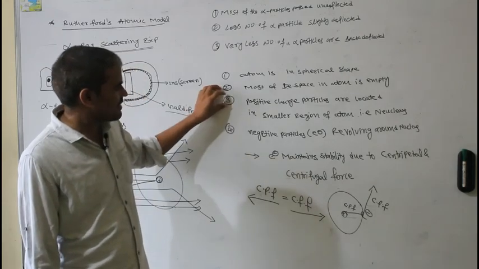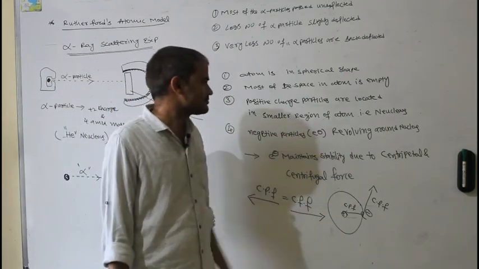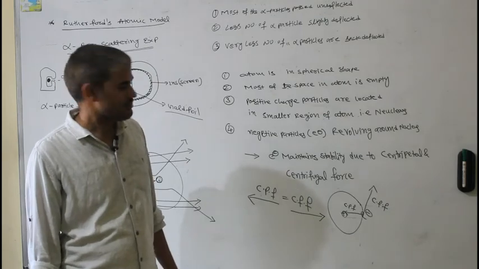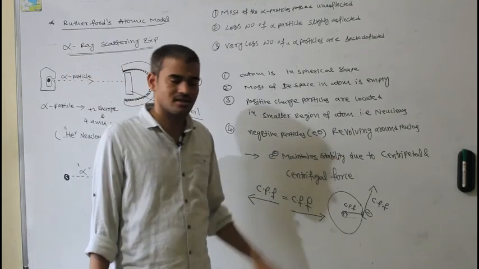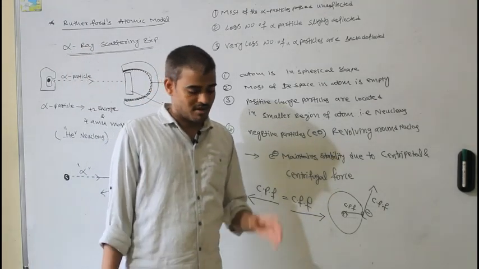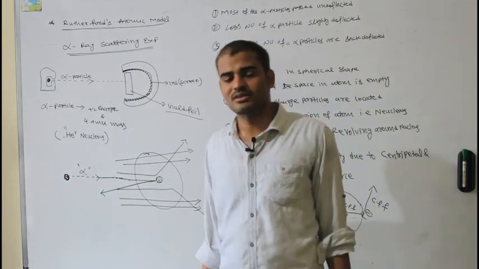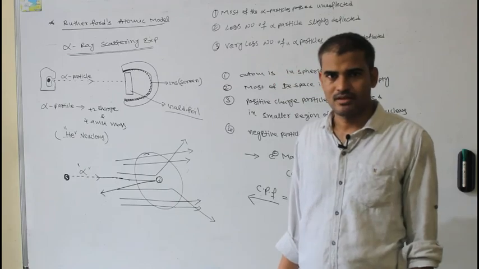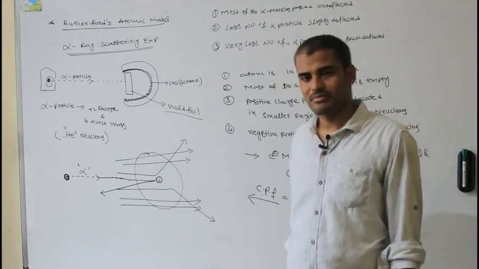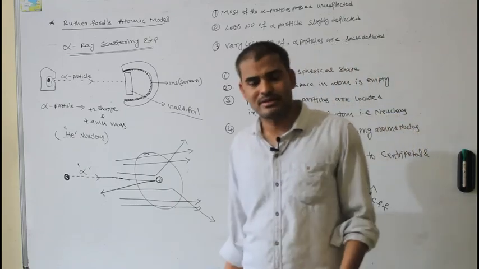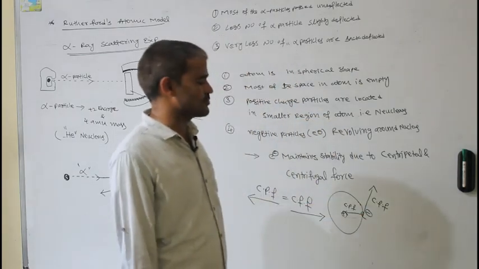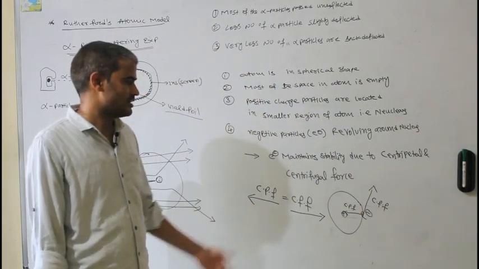He said electrons, the negative charged particles, are revolving around the nucleus, but how they are distributed around the nucleus could not be explained by Rutherford's experiment. There are some other demerits also. He couldn't explain the hydrogen spectrum, couldn't explain the loss